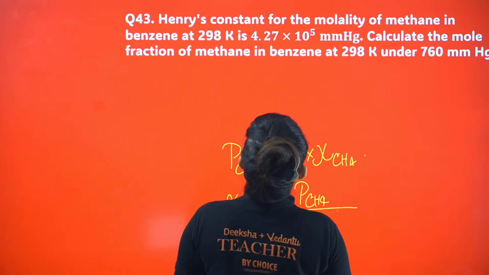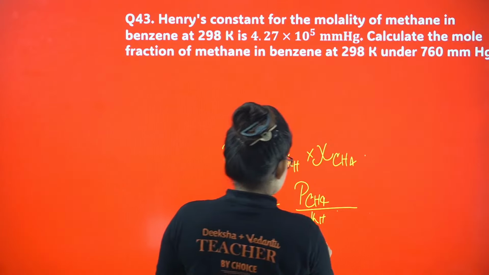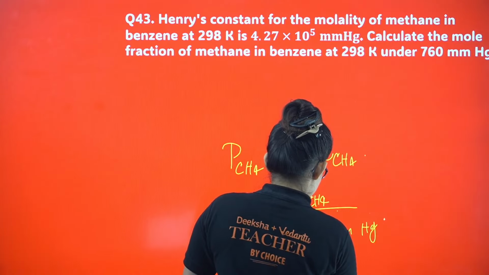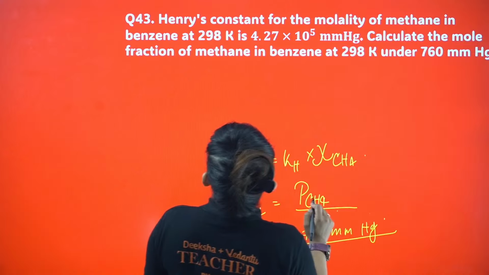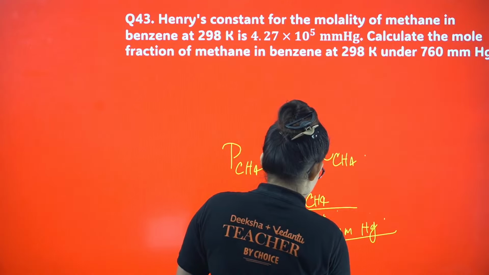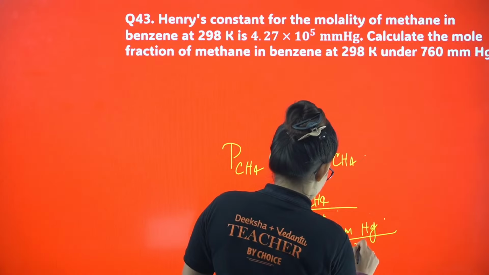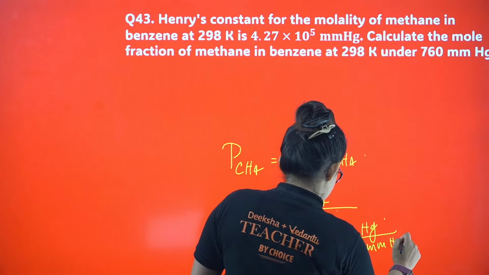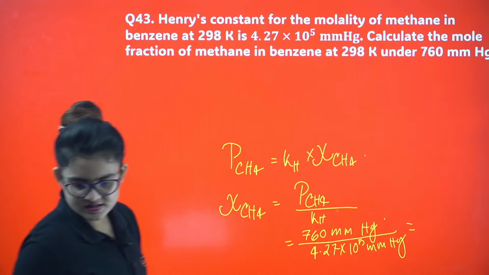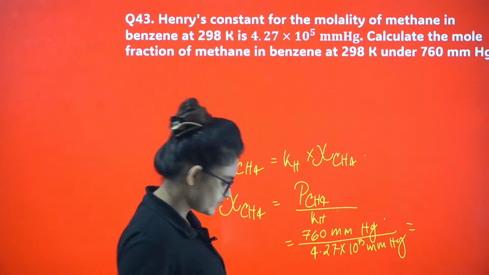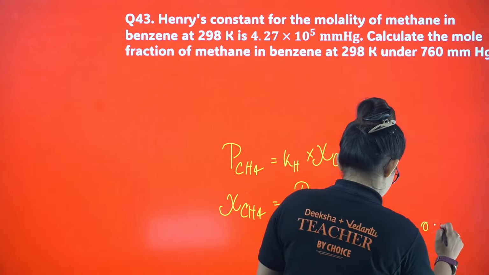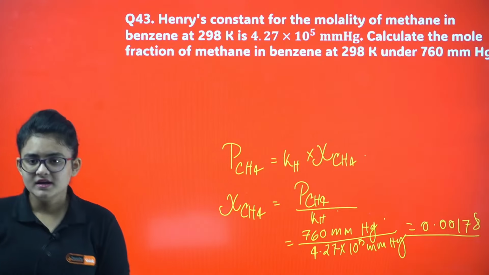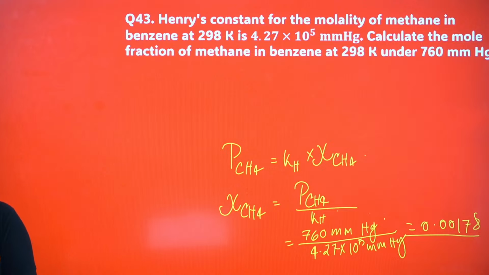Let's put the value: that is going to be 760 mm of Hg divided by, what is the value of kH here? 4.27 into 10 power 5 mm of Hg. So your answer is going to be 0.00178. Yes, this one. Okay, I guess you understood this. There is no doubt about it.